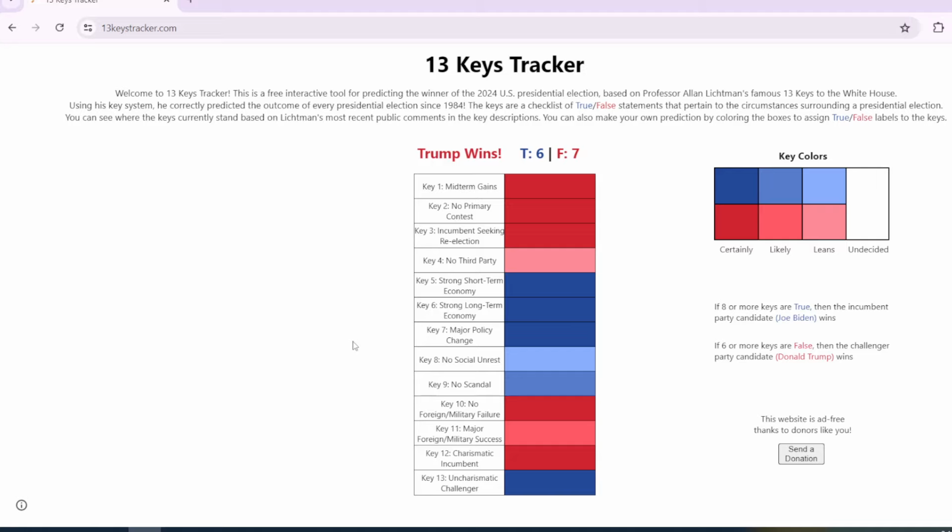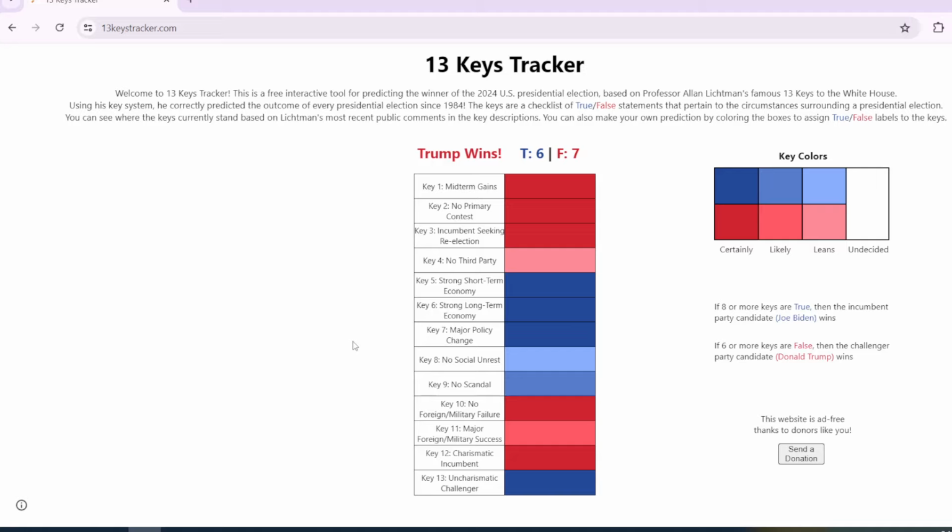So there you guys go. This is the official model if Biden is replaced. If Biden is replaced, Trump's going to win the election according to the most accurate model out of any other, using 13 keys tracker made by Alan Lichtman. Trump needed 6 keys. He got 7, so he actually got 1 more than what he originally needed to win. To the Democratic nominee, whoever replaces Biden in this scenario, 6 keys.